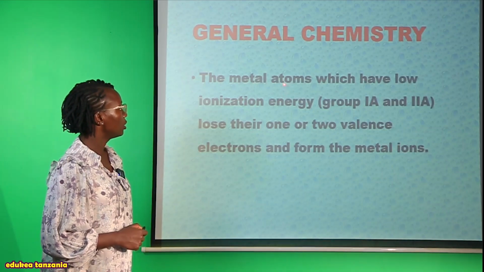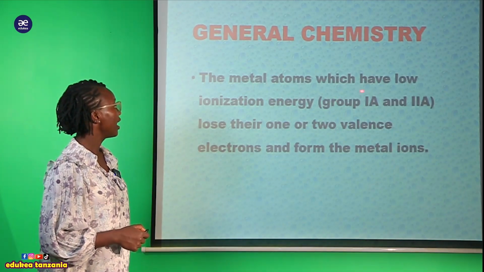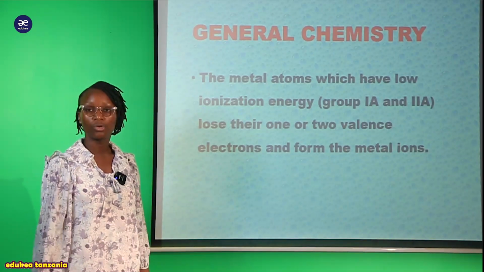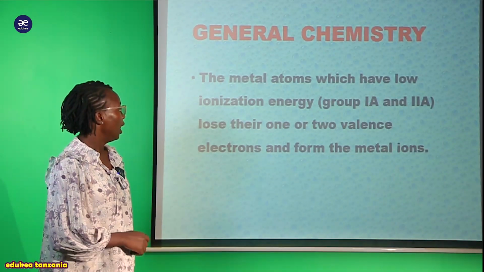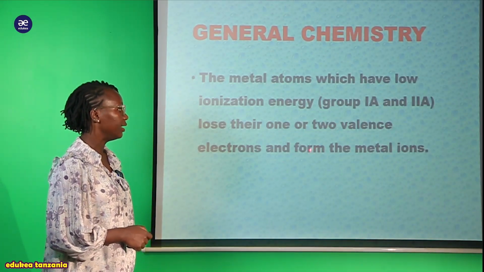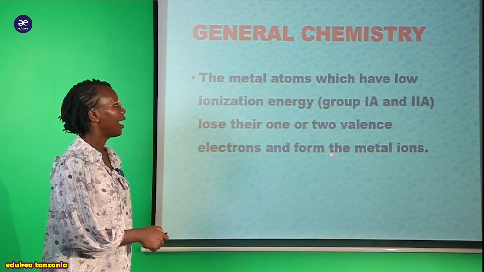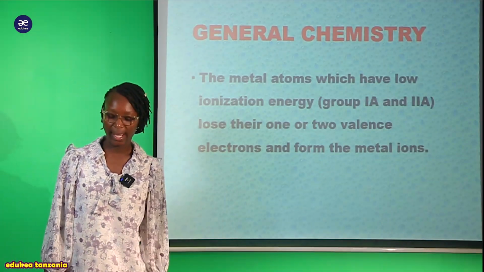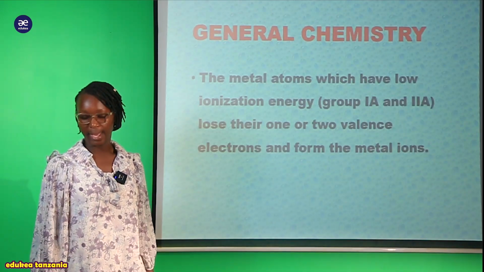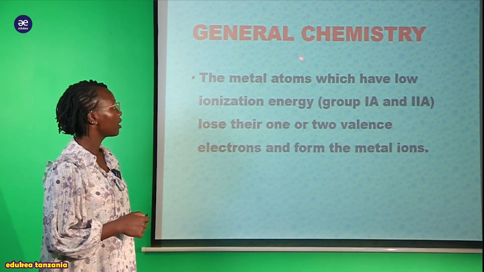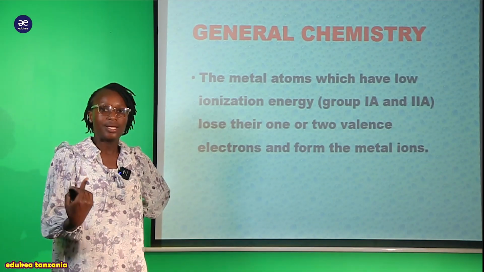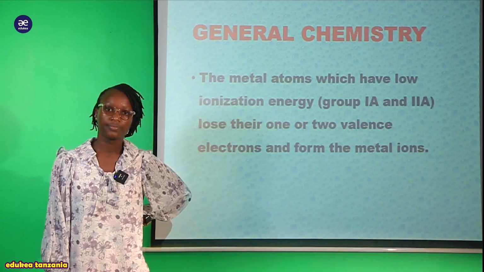So the metal atoms which have low ionization energy, and by always is group 1A and group 2A, lose their 1 or 2 valence electrons and they form the metal ion. Sasa hapa tunaongelea ile losing of the what? Of the electron. Losing of the electron. So that's why anasema kwamba the metal atom which have low ionization energy. Low ionization energy.